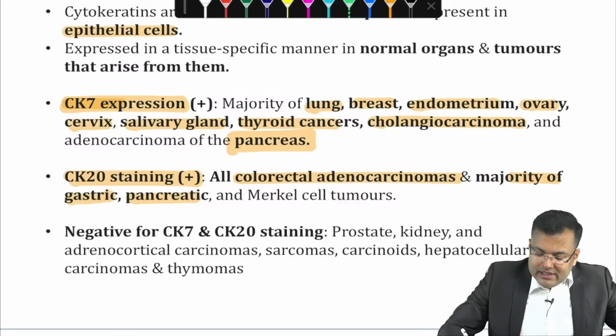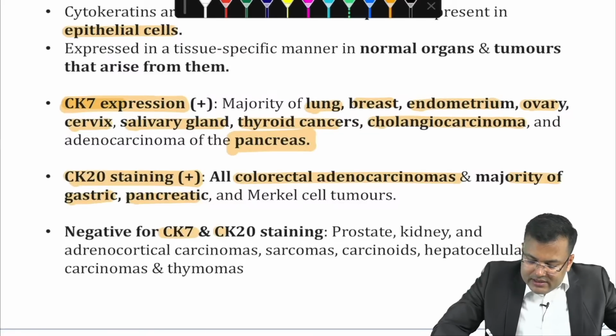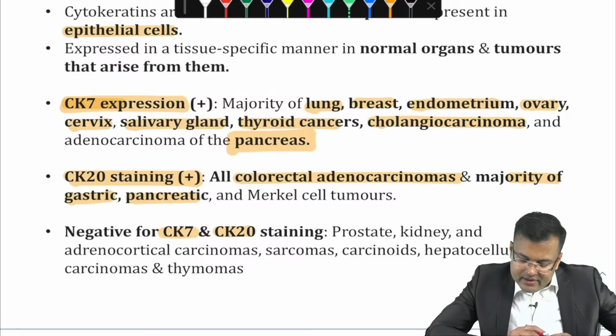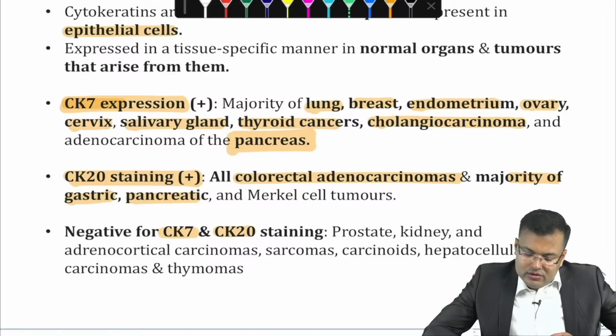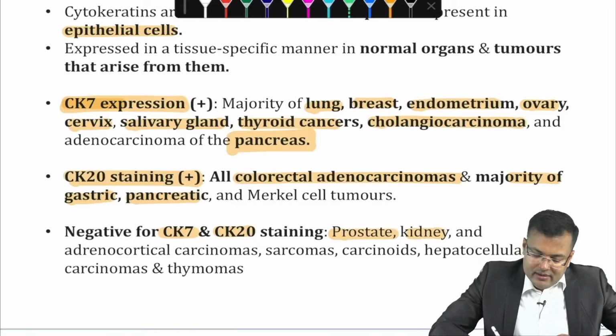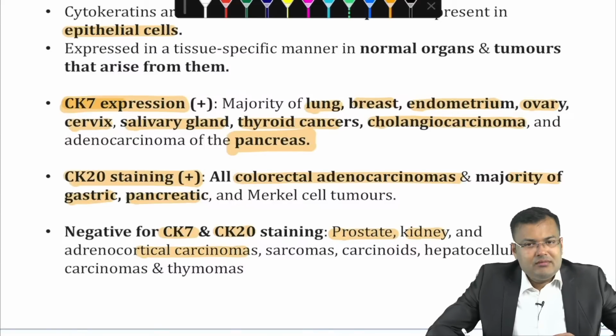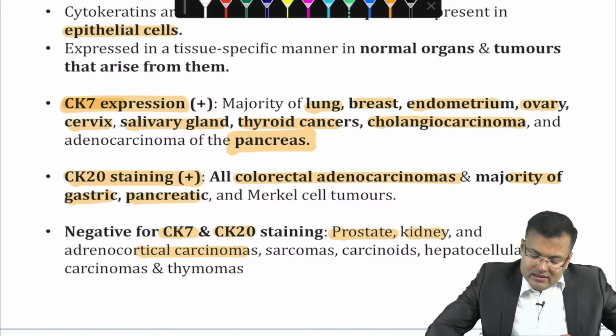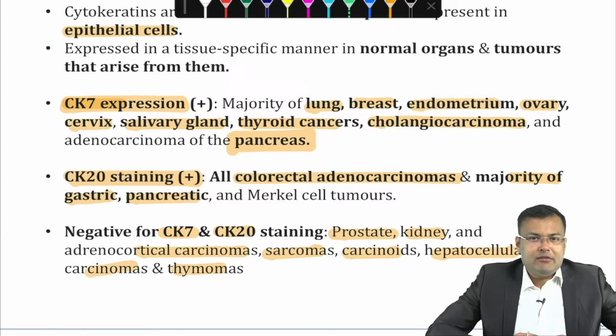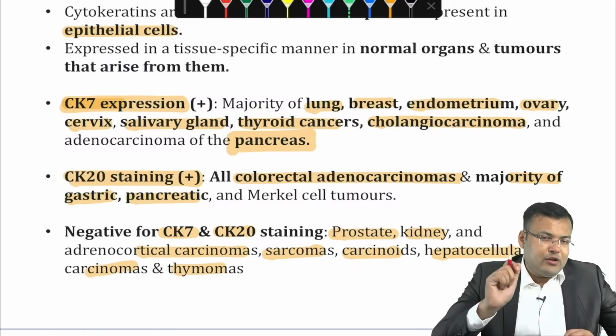Now, which ones are negative for cytokeratin 7 and 20? Clear? Cytokeratin 7 and 20 are both negative in prostate, kidney, adrenocortical carcinoma, especially urological malignancies, sarcoma, carcinoid, HCC and thymoma. So this is related to cytokeratin.